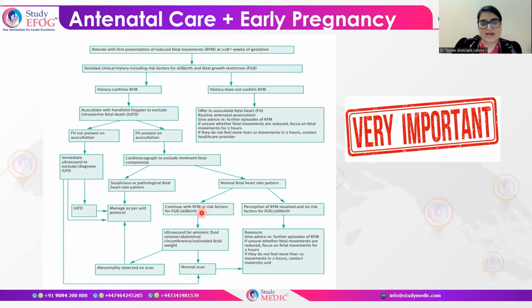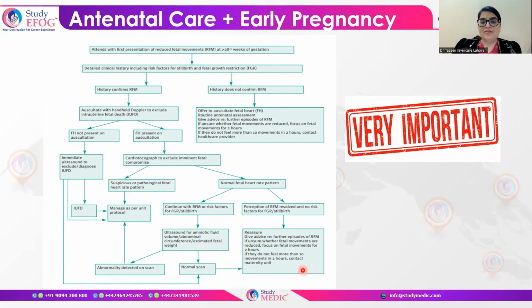If no other risk factors are there, then you have to reassure your patient and see what the gestational age is. After ruling out all the risk factors, you have to advise that if there is any further episode of reduced fetal movement, she can come back to you. She has to focus on the fetal movement for 2 hours.